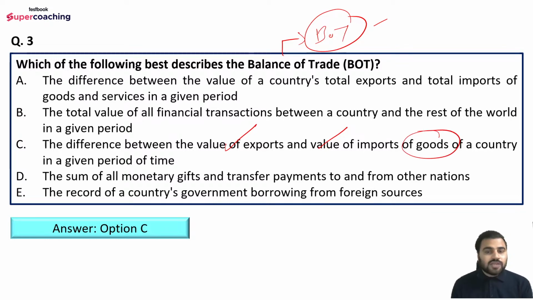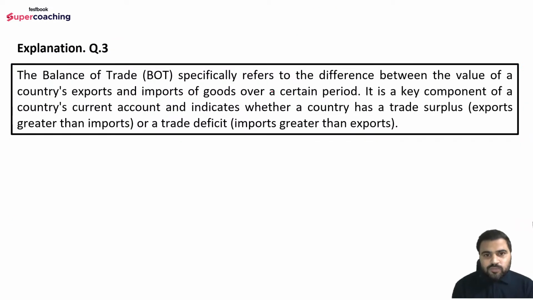And this question was asked two years back in the NABARD Grade A examination, right? Most of the students gave the wrong answer because they got confused between balance of trade and balance of payment, right? So I hope now you are getting it. This is the balance of trade and not the balance of payment. Here you can read, the balance of trade specifically refers to the difference between the value of a country's export and import of goods over a certain period. It is a key component of a country's current account and indicates whether a country has a trade surplus or trade deficit. Got it? But well attempted, guys.